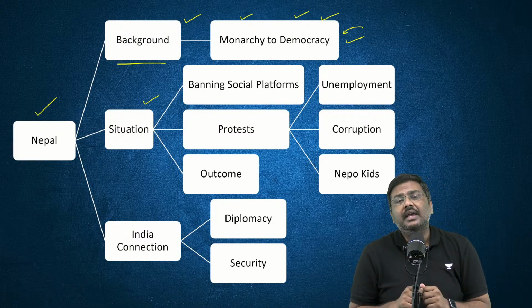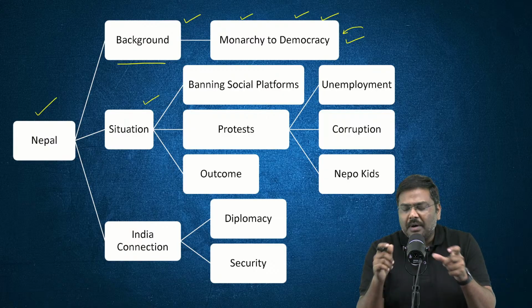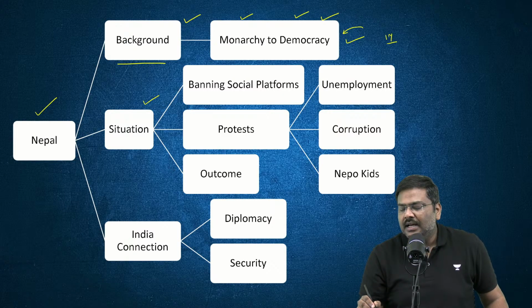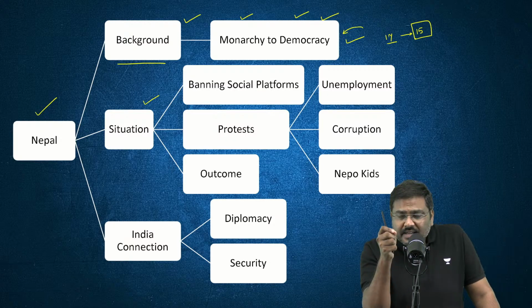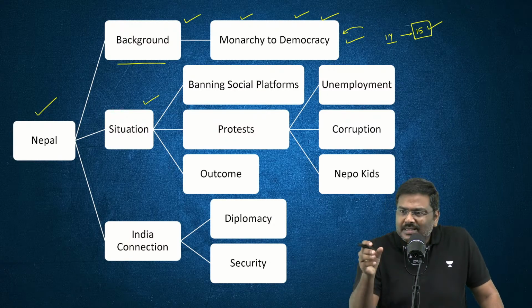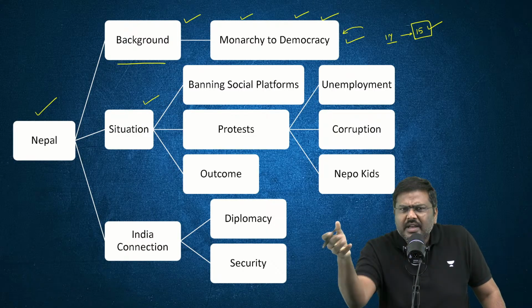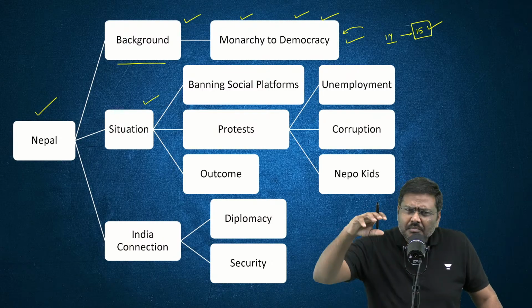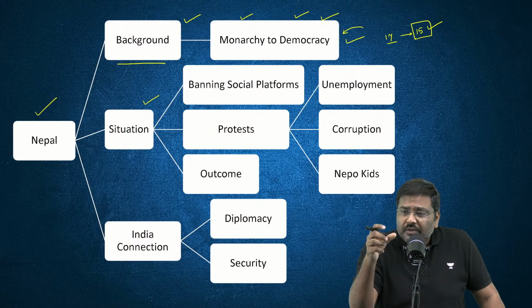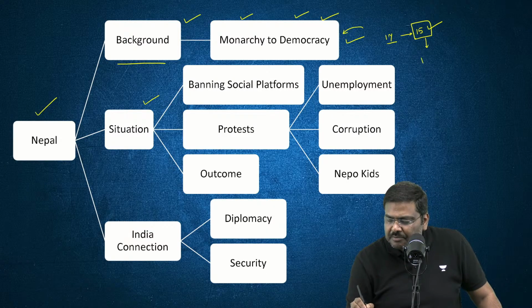Stability in policymaking, improvement in the lives of the people, etc. But in the context of Nepal, in the last 17 years, there have been 15 governments. Is the point clear? In the last 17 years, there have been 15 governments. Many of these governments have not been able to complete the term of 5 years. And when you are not able to complete the term of 5 years, because of whatever the reason is, automatically there is no stability in terms of policymaking. Is this point clear to everyone?